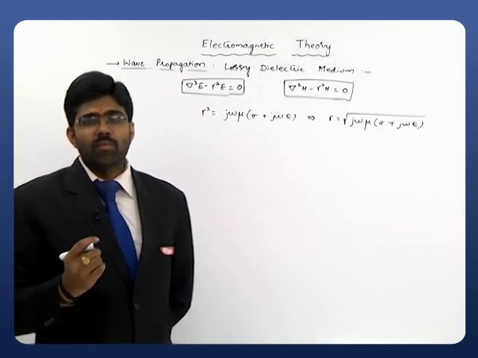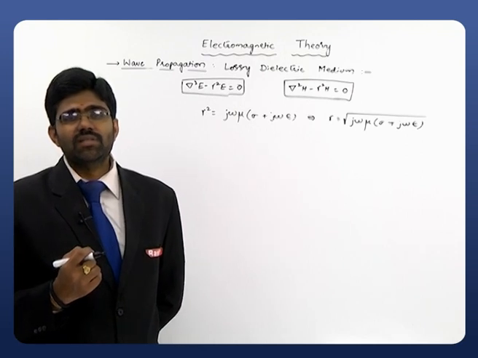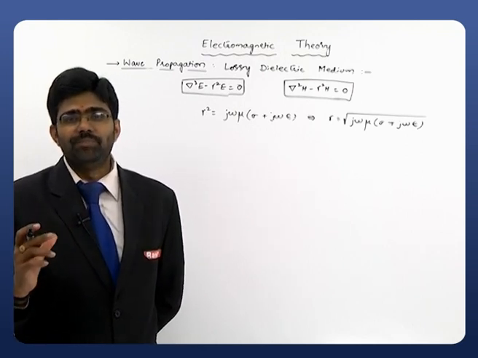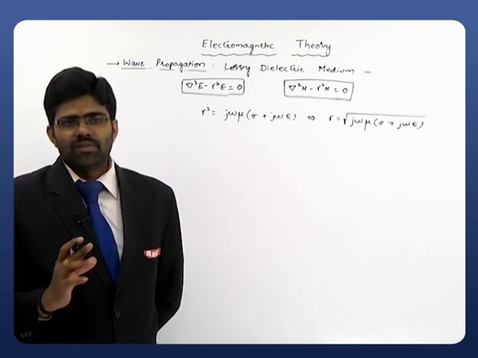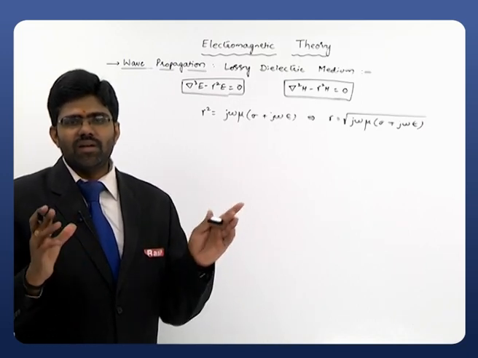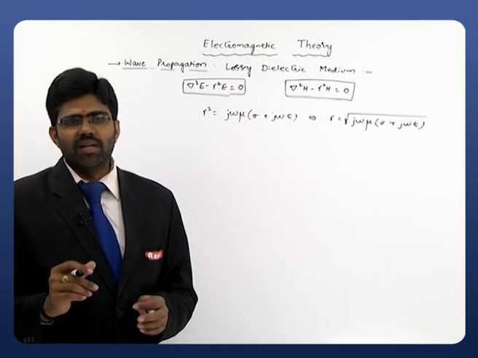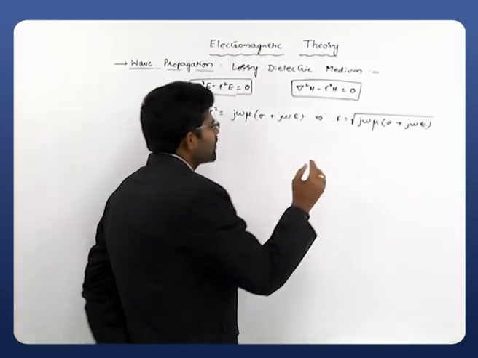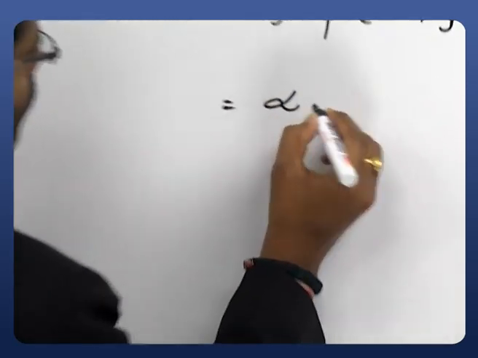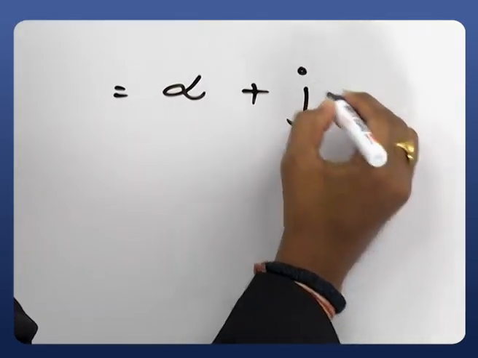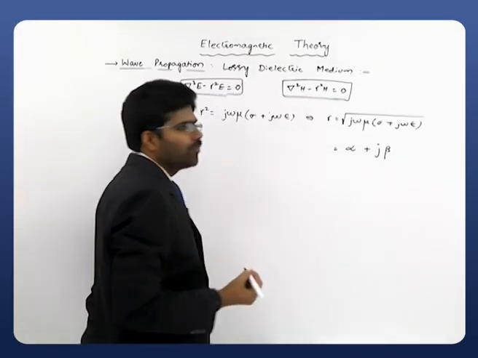Clearly remember, this gamma is a very important quantity which describes how the wave is propagating in a particular medium. That's why it is a combination of an attenuation factor as well as a phase constant. The attenuation factor will be denoted with the symbol alpha, and the phase constant will be denoted with the symbol beta.